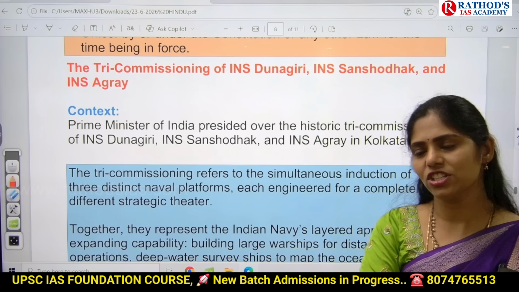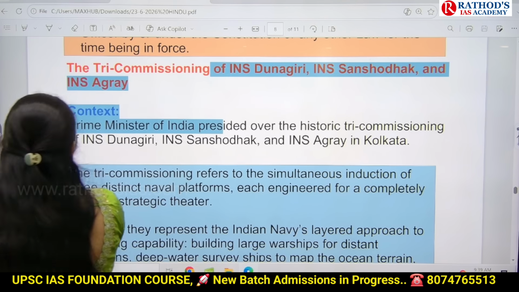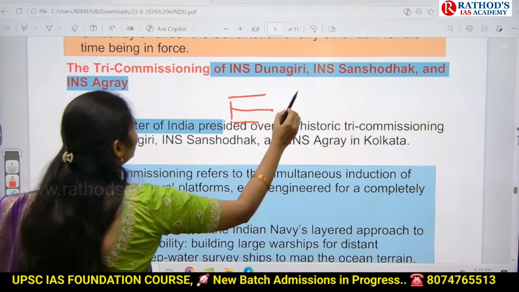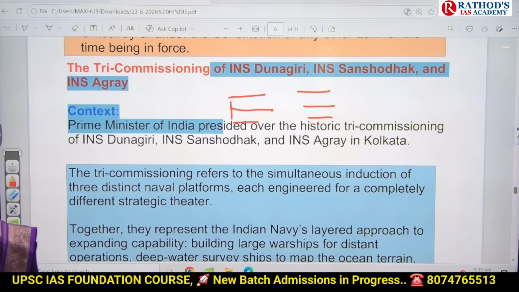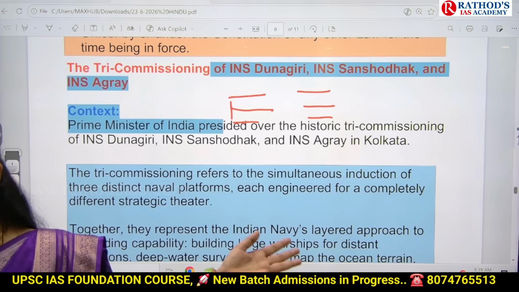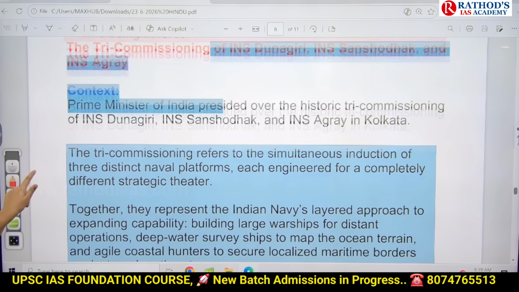And the next type of question is the pair based question. On one side it can give you INS Dhunagiri, Sansodak, Agrai, and on the other what each is used for, and they may ask you to identify the correct pairs. So in that way, UPSC gives 3 types of questions from this kind of topic. Okay, now let us see here.